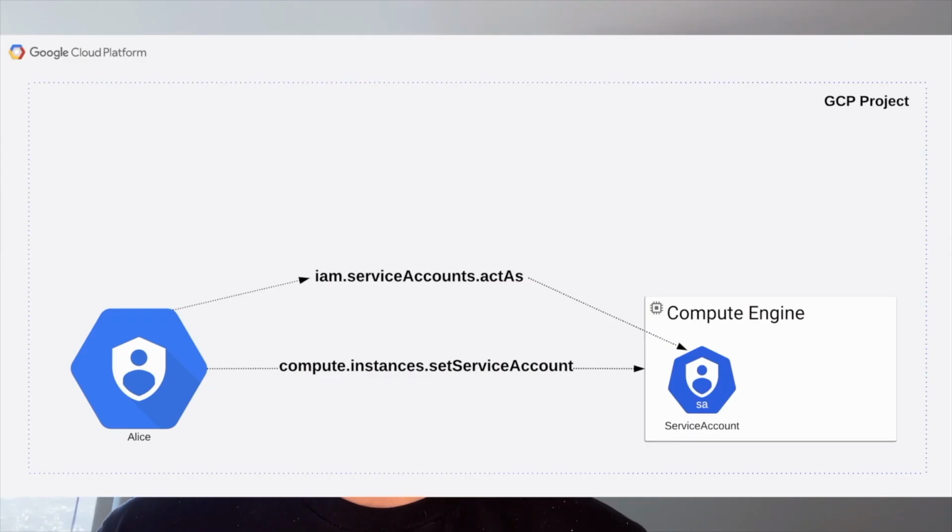So we talked about how, when you provision resources and attach service accounts to those resources, GCP will check to make sure that you have the actAs permission first before allowing you to provision the resource. Because some APIs like Cloud Functions require that you have identities to power them, this leads to a lot of people getting the actAs permission.